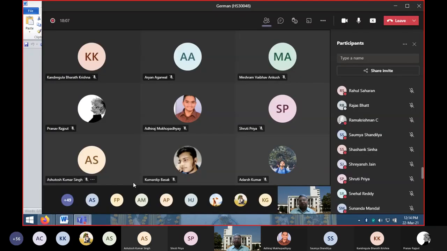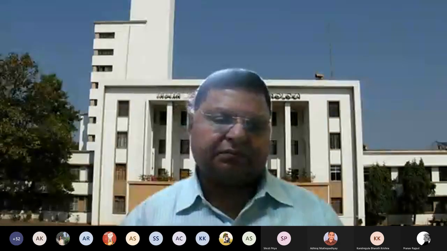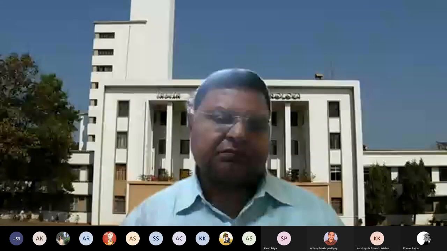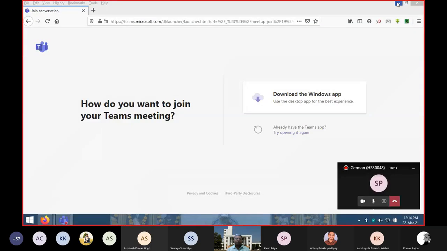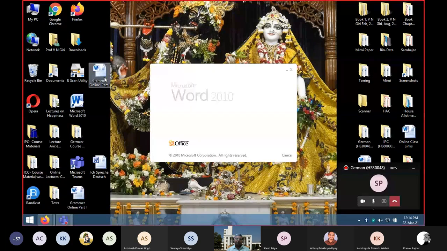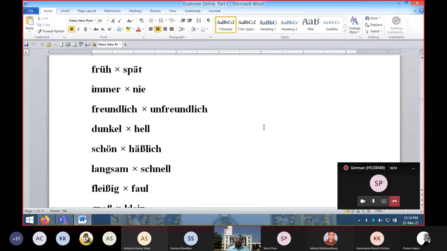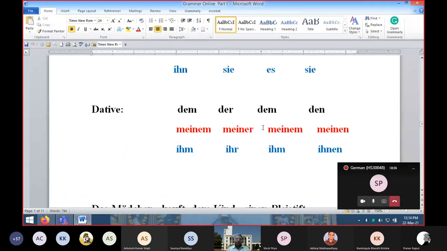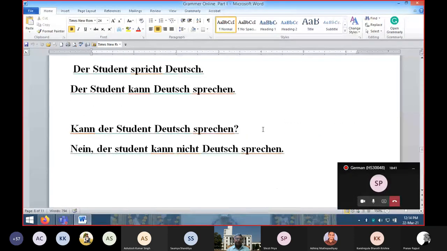Okay. Now, the next question will be based on prepositions. I have explained lots of prepositions and how they are used. So there will be a gap for prepositions.